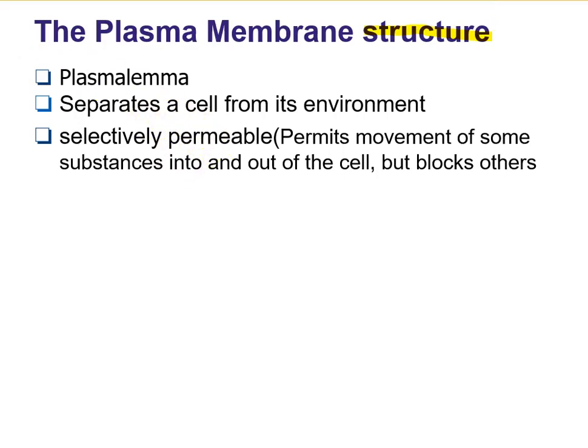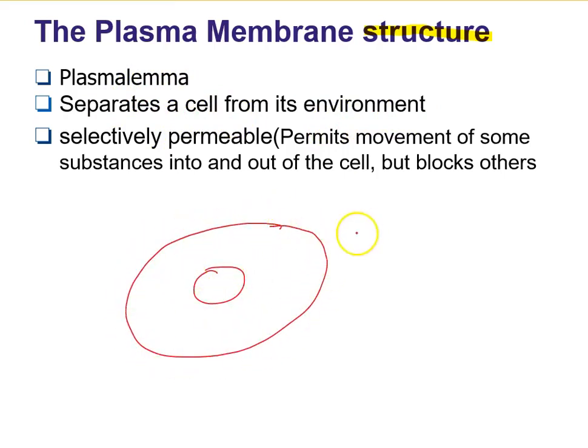Okay, so the plasma membrane, also known as plasmalemma, as I mentioned before, separates a cell from its environment. Let's draw another cell so we can have the extracellular environment, which means everything found around the cell, and also inside of the cell we have the intracellular environment.